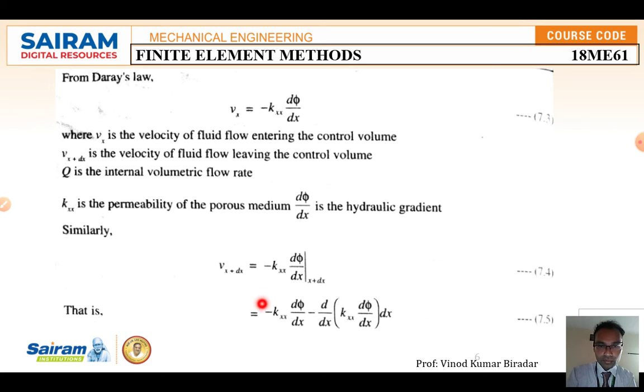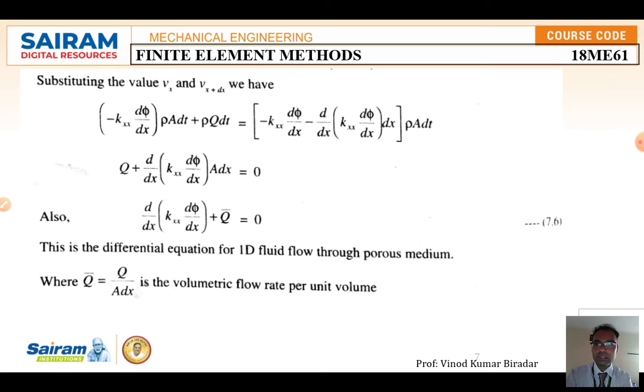Now, this is minus Kx as it is dφ/dx, minus you substitute this limit, that is d/dx once, d/dx of Kx dφ/dx times dx. Let us call this equation 7.5. Now substitute this value of V of x and V of x plus dx.